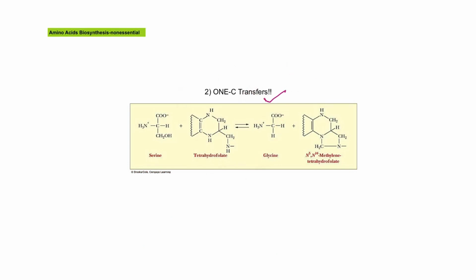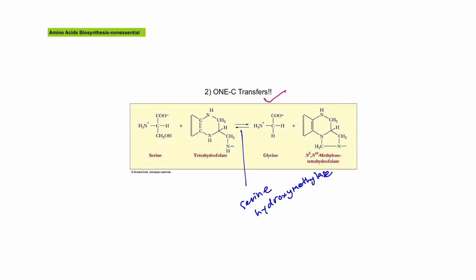For example, here is the formation of amino acid glycine from serine. The 1-carbon acceptor is this tetrahydrofolate, and it becomes the carrier of the 1-carbon group from serine, catalyzed by a reversible reaction by serine hydroxymethylase.